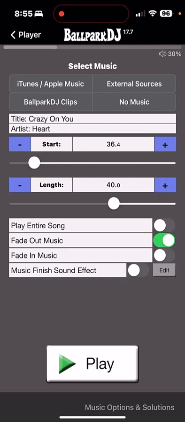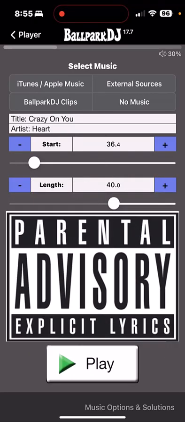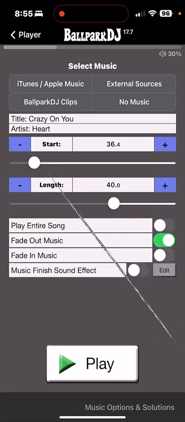And the only exception to that is if you run into a song with explicit lyrics, which are pretty popular with today's youth, and you're having a hard time finding 12 seconds without explicit lyrics, much less 40. So in that case, you are going to have to find the right part of the song that you can play and make sure it stops at a length before the explicit lyrics begin. And you do adjust the length in the same way you adjust the start, with the slider and with the plus and minus buttons. They work in the same way.